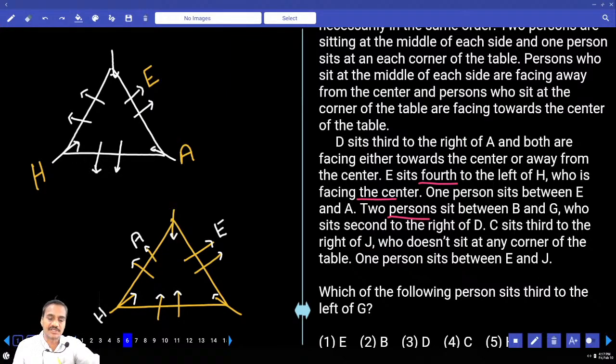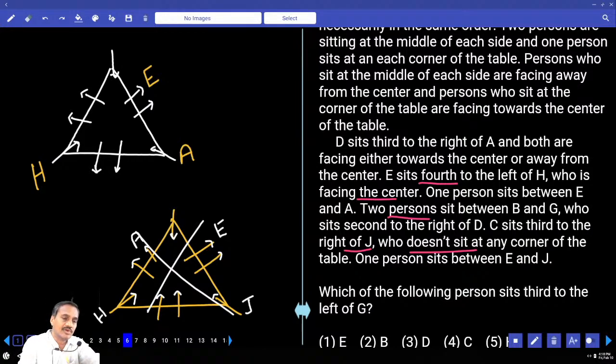G who is seated second to the right of D. And C sits to the right of J. J does not sit at any one of the corners. One person between E and J. If J is here, J is at the corner, which is not possible. So one person between E and J, J is here.